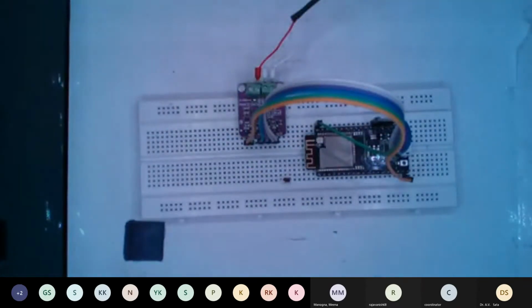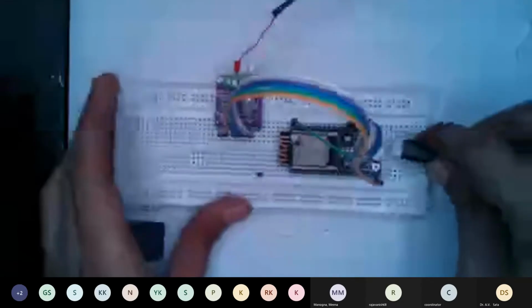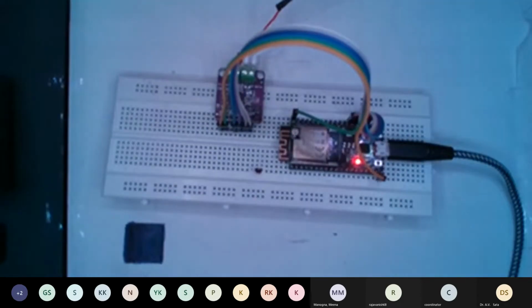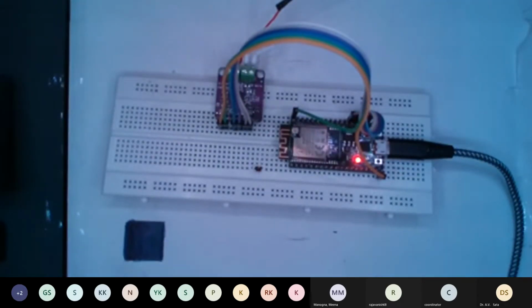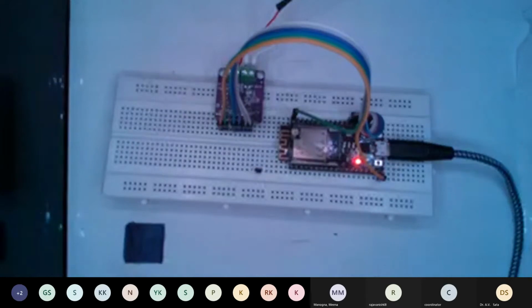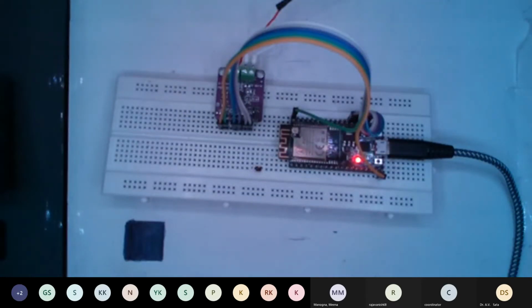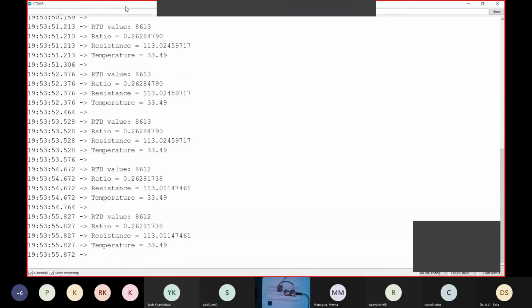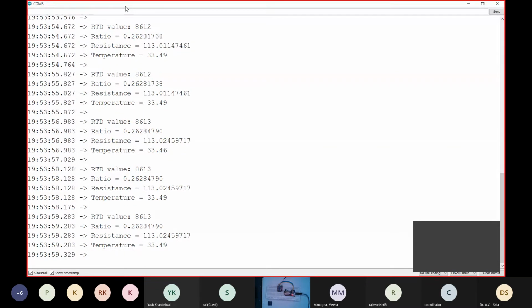Let me just check that wiring is correct or not. We'll just connect. Okay, so as you can see, the data of this RTD is coming and the current temperature is around 33.4946. So the wiring is perfect.